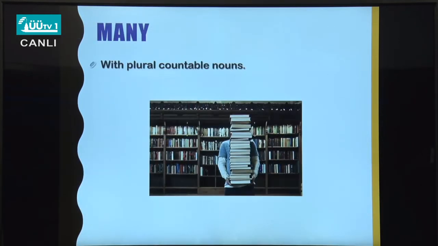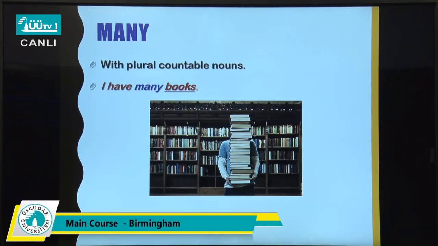Okay, we can use many with plural countable nouns in positive sentences as well. I have many books. I have many friends. Yeah? I have many co-workers.